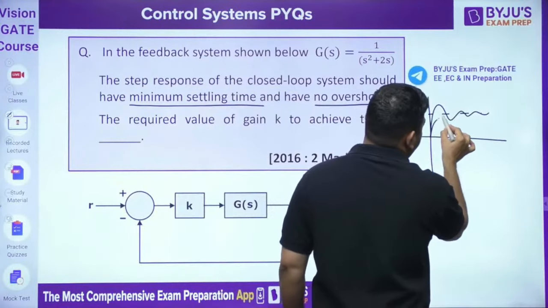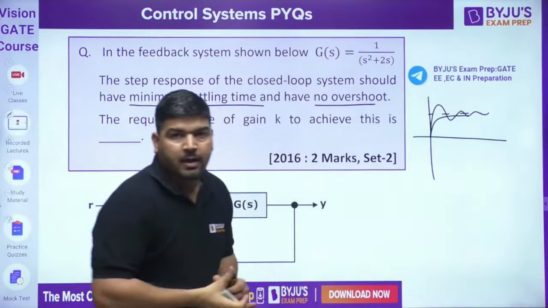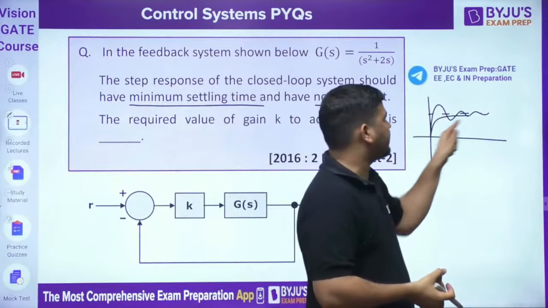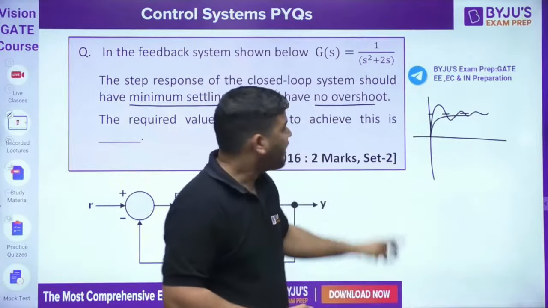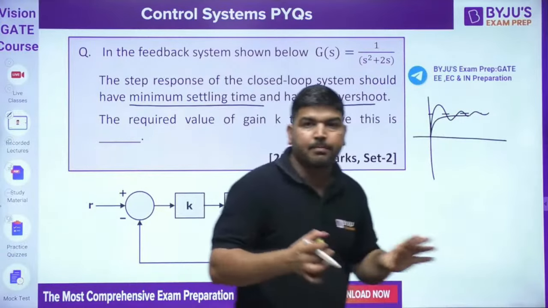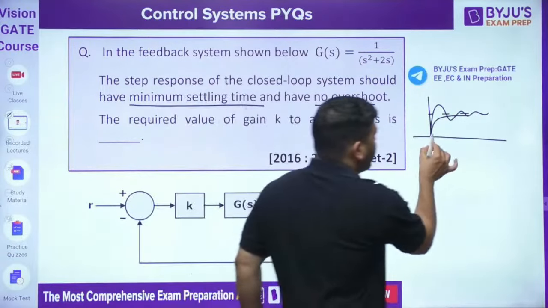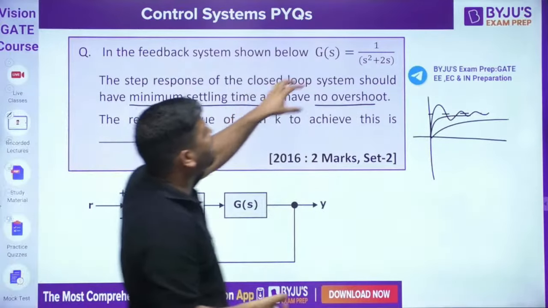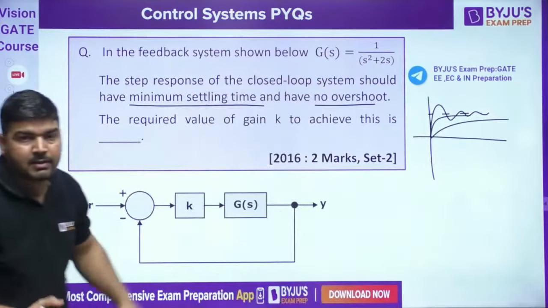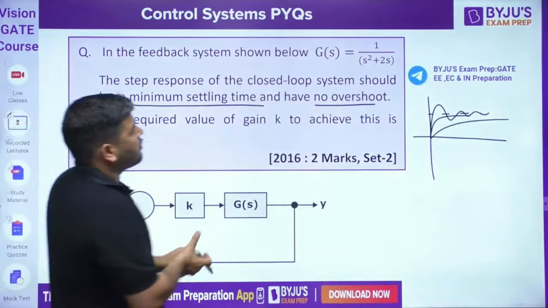But if the system is critically damped, then you can say that there is no overshoot and it has the minimum settling time, because if the system is overdamped, it will take large time to settle. So for what value of K is the system critically damped? That is asked.